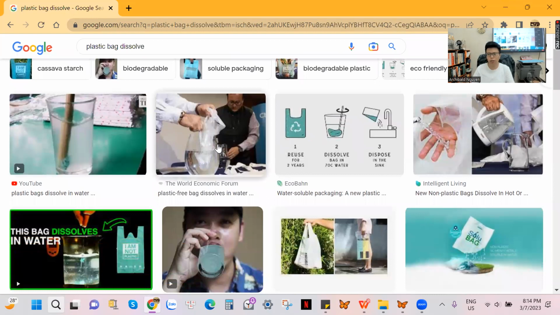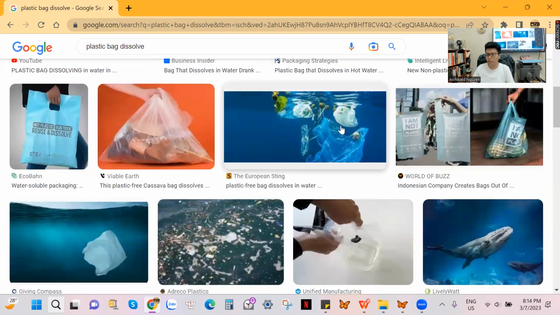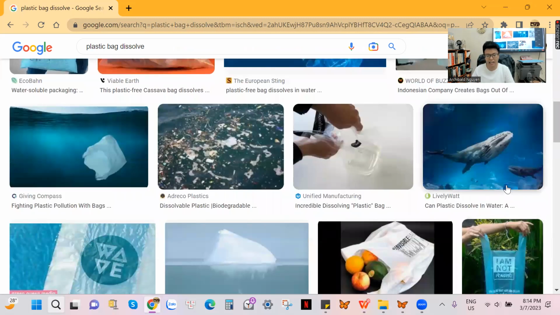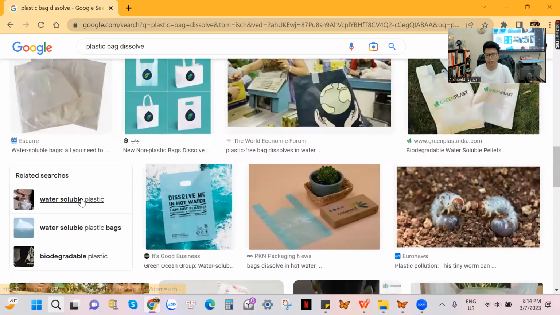Okay, you can see that plastic bags are going to be extremely difficult to dissolve in water. If you throw plastic bags into the river or into the sea, it's going to take centuries for them to dissolve. And the sharks and dolphins are going to eat the plastic bags because they think plastic bags are food, so they're going to die. So right here, plastic bags cannot be dissolved in water or in any form.